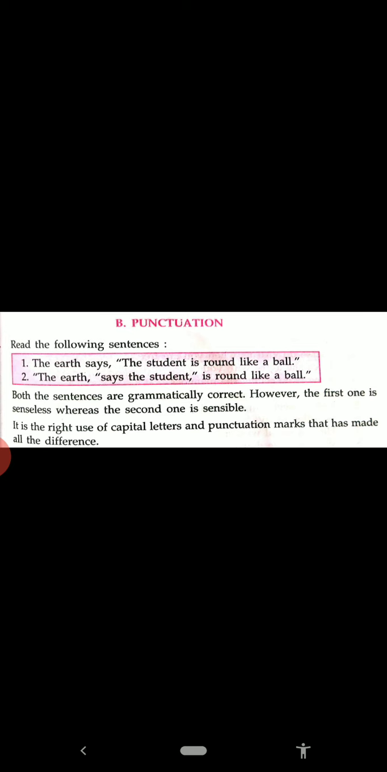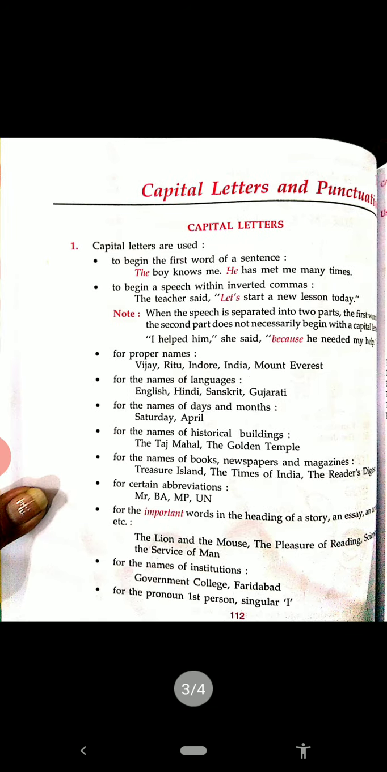So 7th class, today we are going to discuss capital letters and punctuation. So what is the topic today? The proper use of capital letters and punctuation. First of all, capital letters. Everybody knows there are 26 letters in the English alphabet, and capital and small letters are there. Today we shall discuss where to use the capital letters.